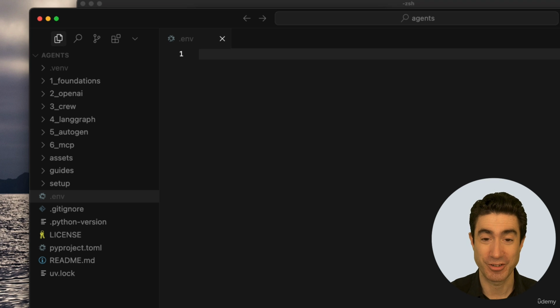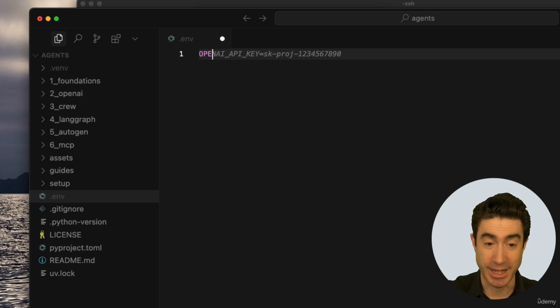So what we can now do is type into here a key that we want to remember. In particular, the one that we want to remember is OpenAI's key, and it's OPENAI_API_KEY. It's actually prompting me right here for it because Cursor's that clever and knows what we're trying to do. We can just press tab to fill it all the way in. But I'm not going to do that.